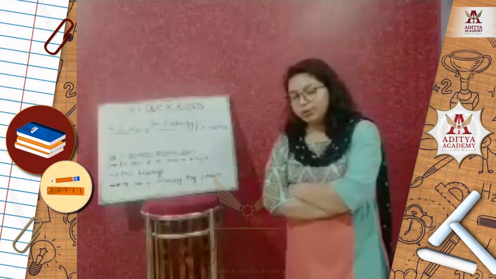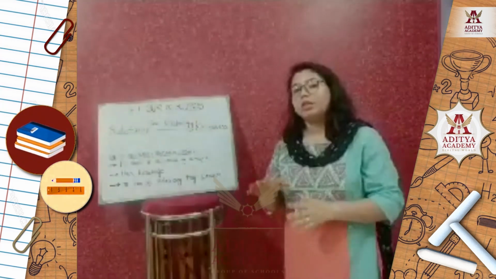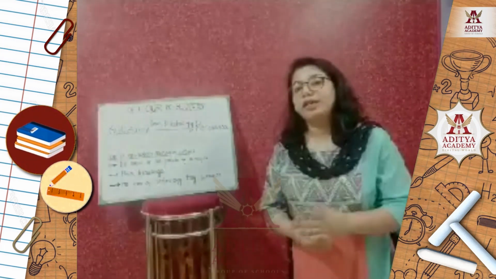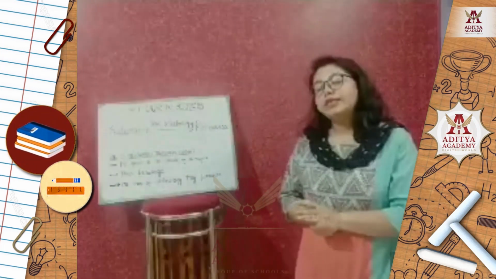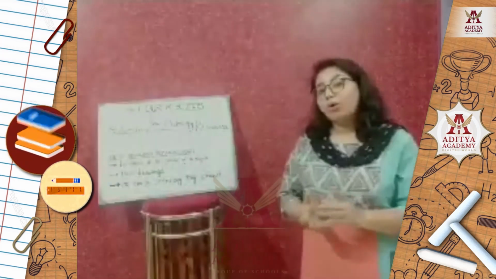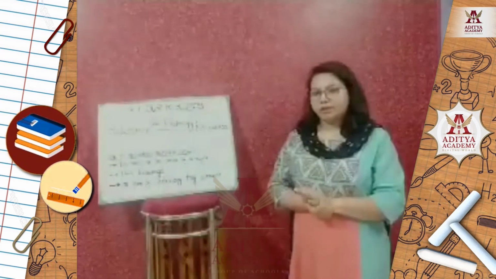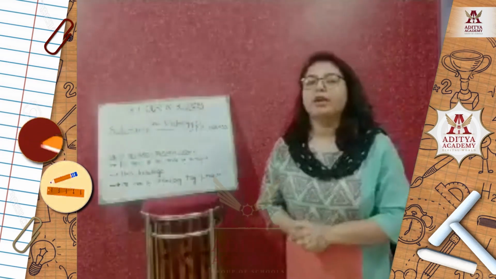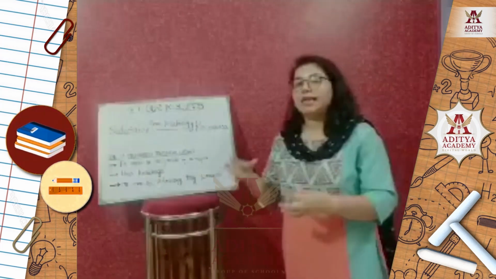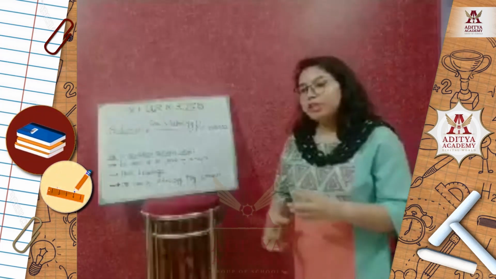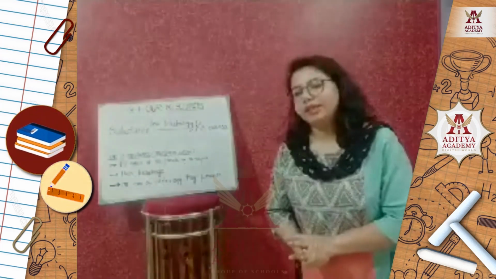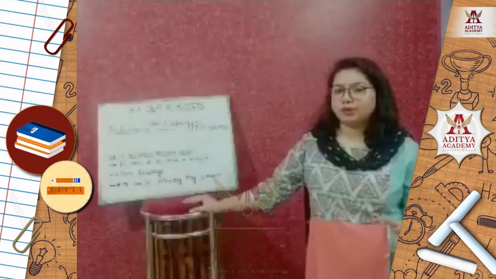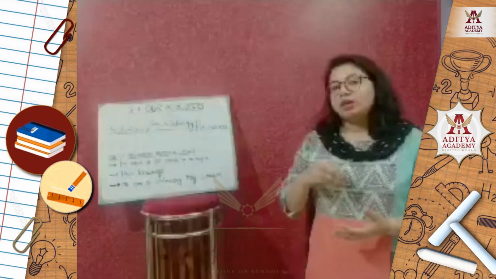Now, renewable resource basically means, the word re means again and again. As they can be produced again and again in nature, they are known as renewable resources. Examples of this kind of renewable resource are all the biotic elements like animals, plants, human beings. They are all known as renewable resources because they can be regenerated or have the ability to reproduce themselves in nature.